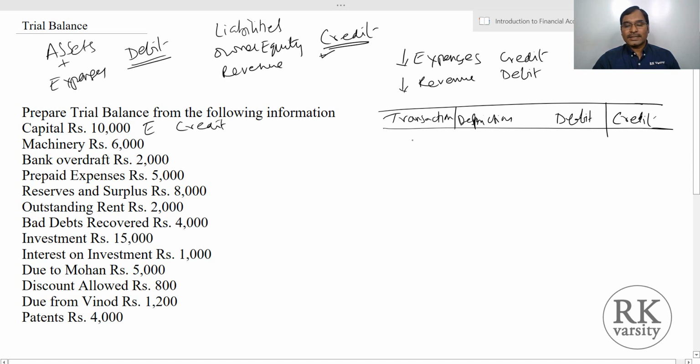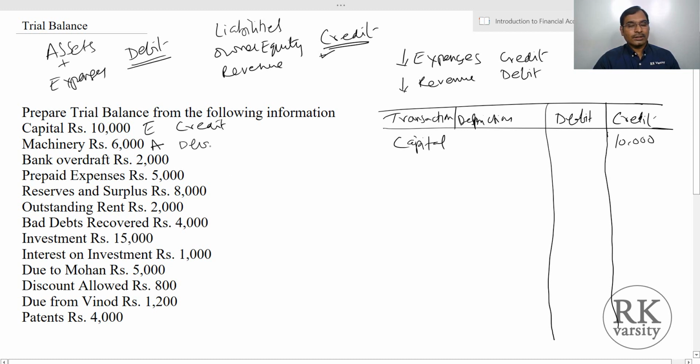So the transaction or description is capital, and this is to be shown on the credit side. This is 10,000 here. Then machinery is an asset. It is shown on the debit side. So we'll have machinery, and on the debit side the value is rupees 6,000. Then bank overdraft is a liability because you have to repay the bank. So this is a liability.